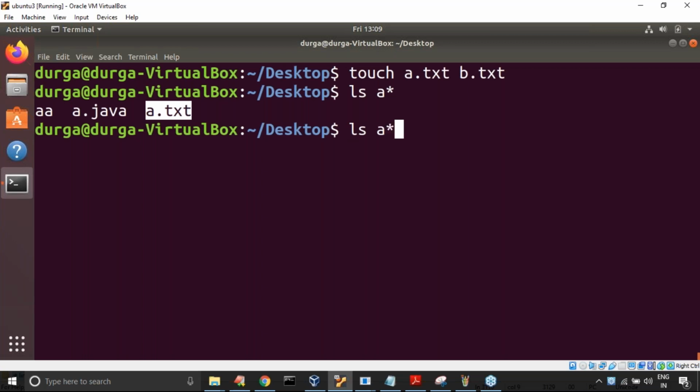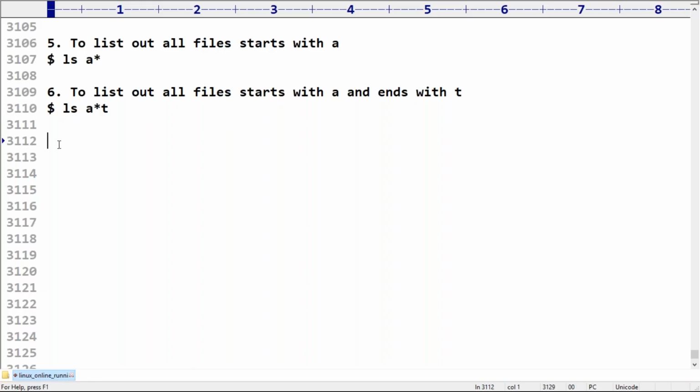Now ls a*t gives the answer a.txt. Is it working properly? If you use regular expressions, listing and searching commands become very, very simple. Our life is going to be very simple if you start using regular expressions with our commands. Remember this very carefully.